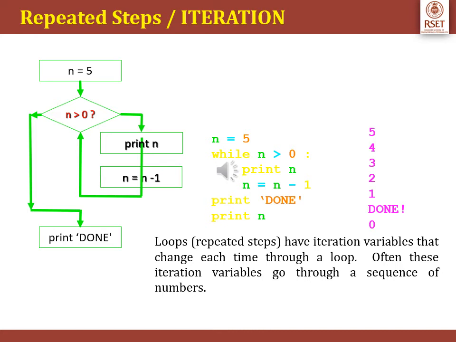The while loop, as shown in the example, provides a mechanism to repeat one or more statements while a particular condition is true. The condition is tested before any of the statements in the statement block is executed. Only when the condition is true will the statements be executed. Otherwise, if the condition is false, the control will jump to the immediate statement outside the while loop block.